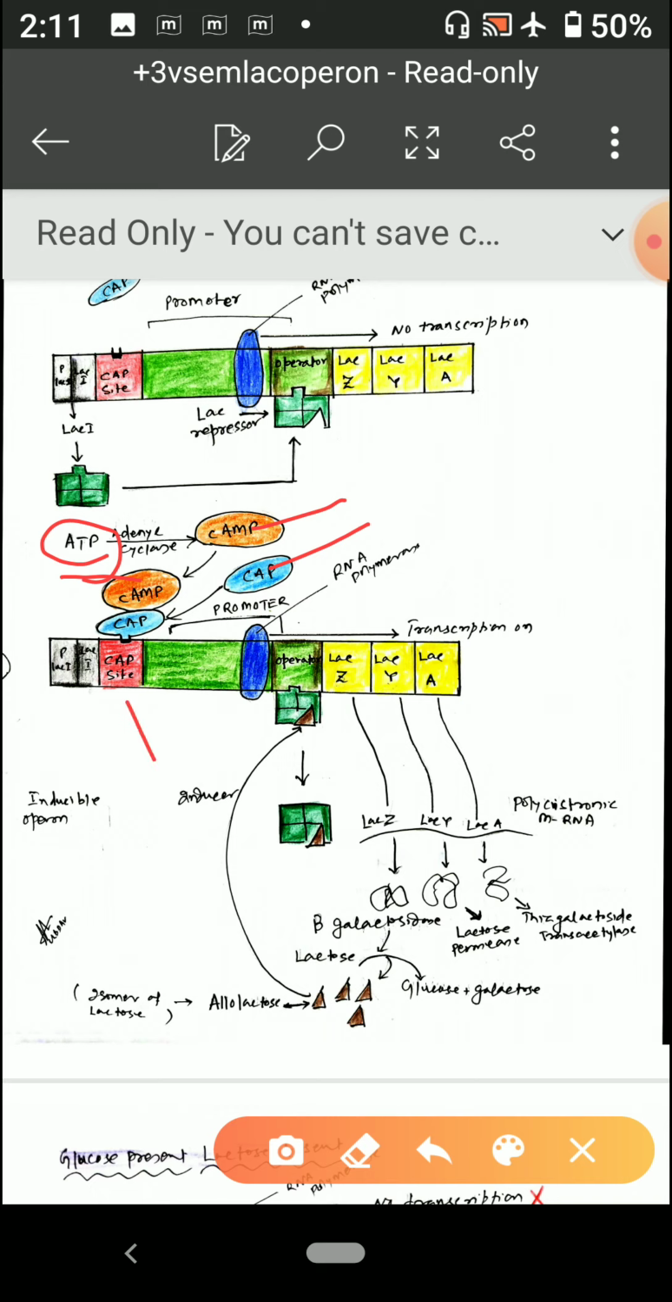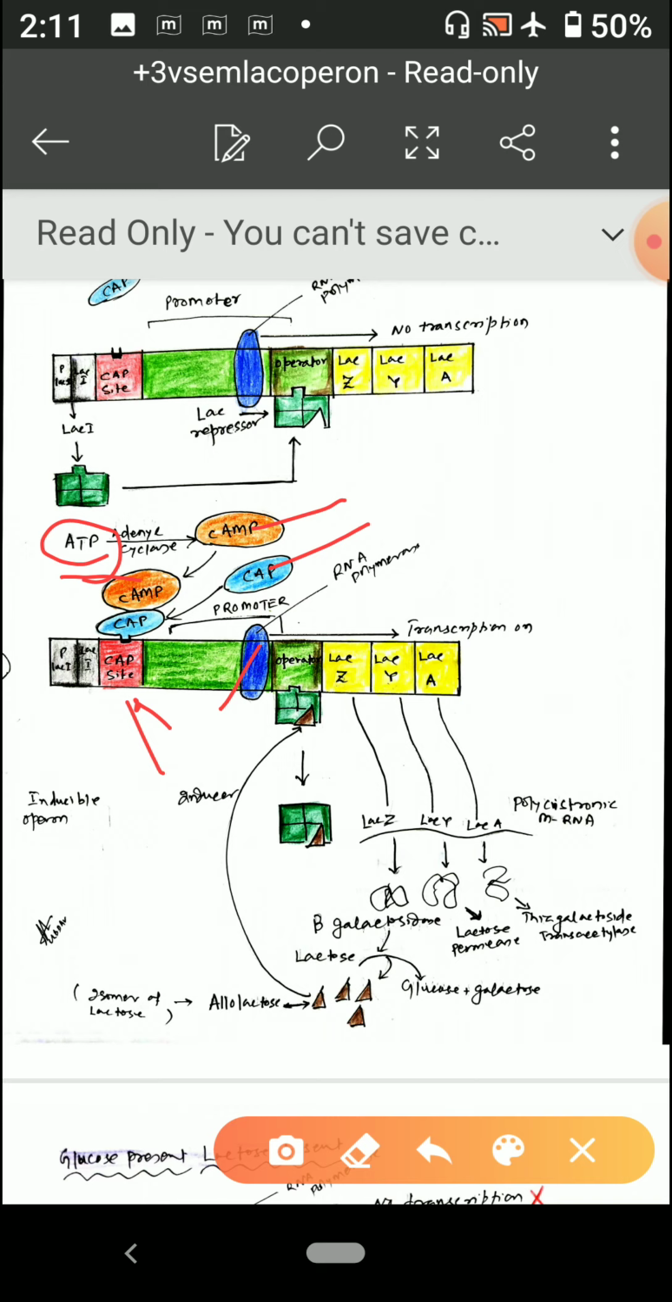So what happens if it gets attached with the CAP site? It helps the RNA polymerase to bind tightly with the promoter, so that they can have a high rate of transcription. So there are two methods of controlling this gene.